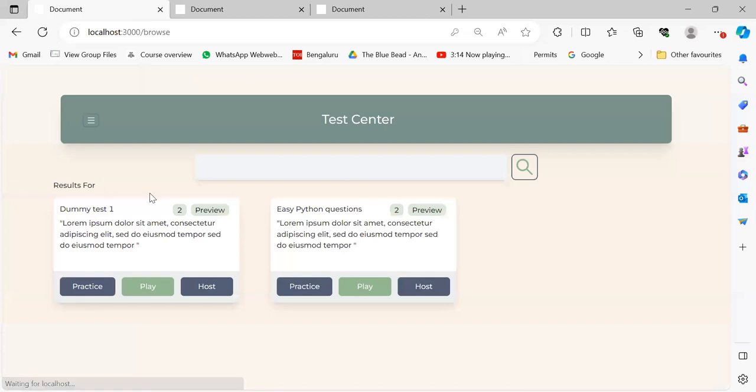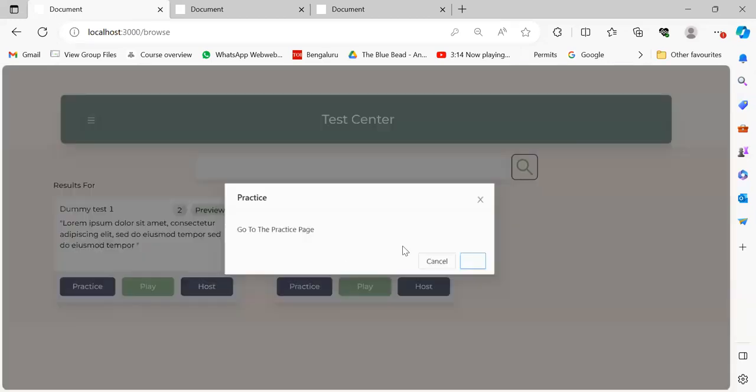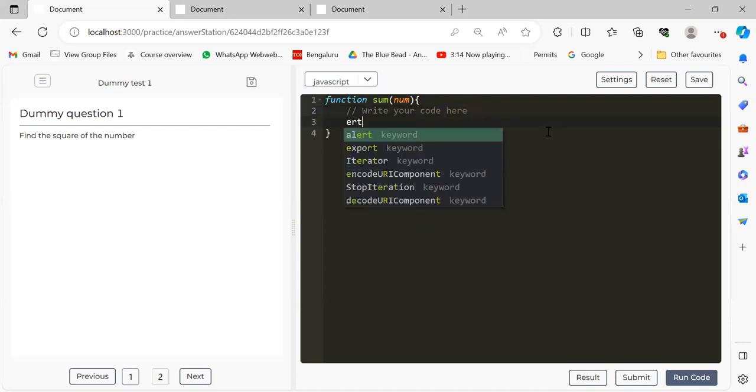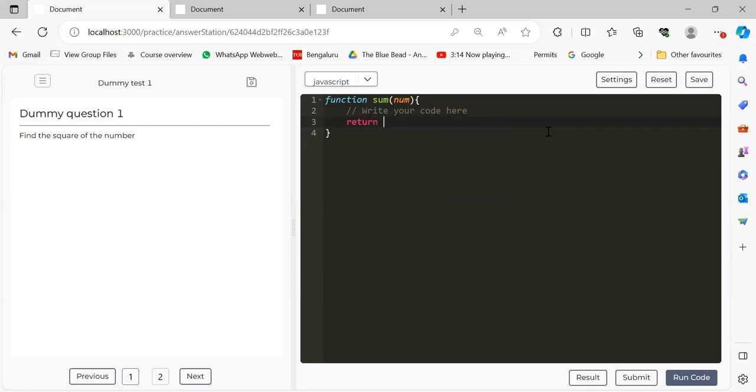So in the browse test, you can see all the dummy tests that I've created. There are three game modes: practice, play, and host. When I enter the practice mode, I have an answer station set up where I can practice the questions live. I can write code in JavaScript, Java, and Python. For example, the question says find the square of the number. So if I write the corresponding code